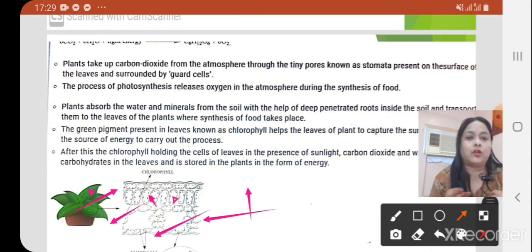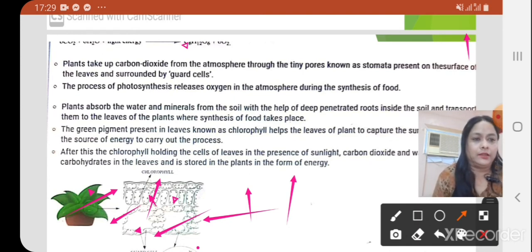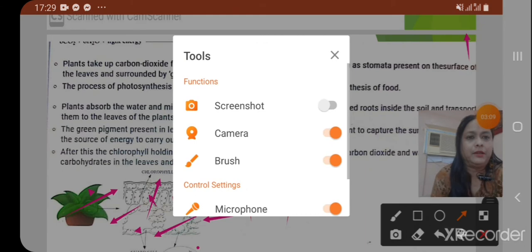This is called chlorophyll, and here the tiny pores, the stomata, are present on the surface of the leaves and surrounded by guard cells. This one is a guard cell. This is a very important and clear description.